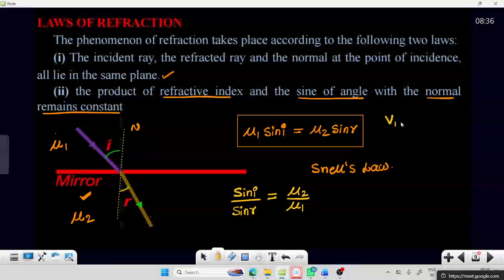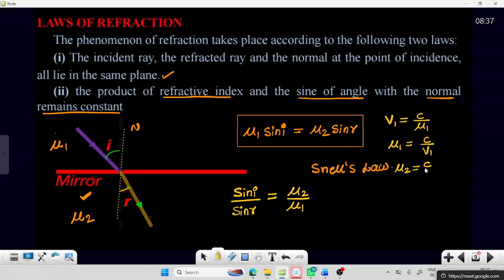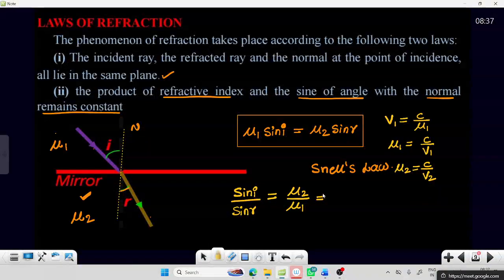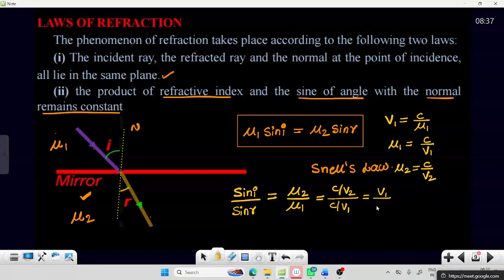In medium 1, velocity is given by c by mu1, so mu1 equals c by v1, and similarly mu2 equals c by v2. Now mu2 by mu1 is c by v2 divided by c by v1, which comes to v1 by v2.